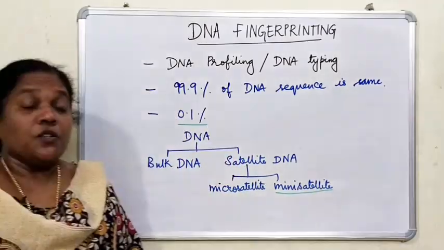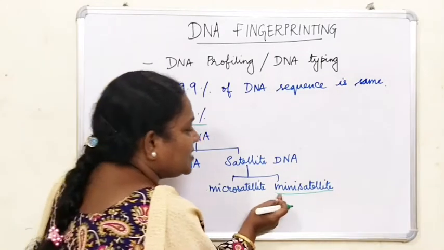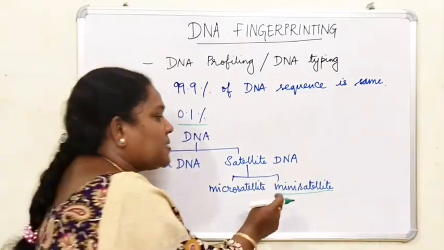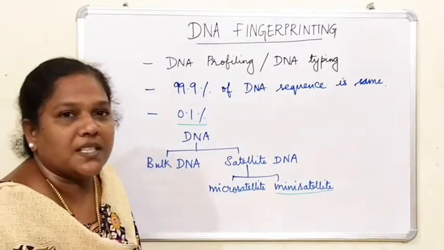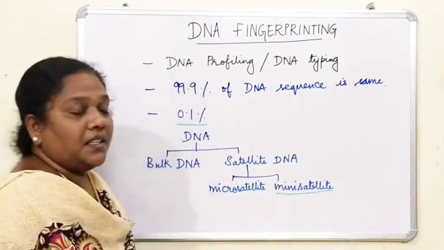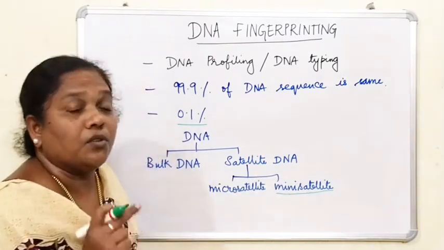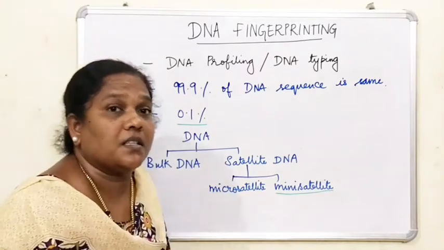Where is the 0.1% of variation seen in an individual? Only in this mini satellite region. Only here you have the non-coding sequences where this 0.1% variation is seen.